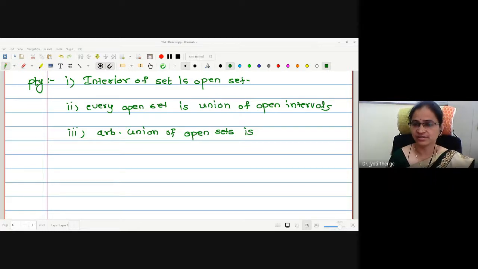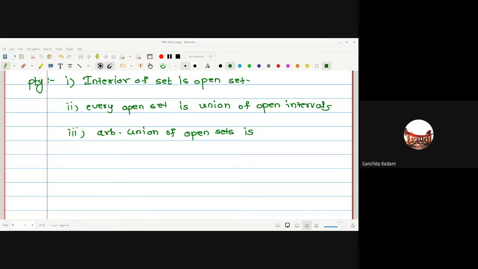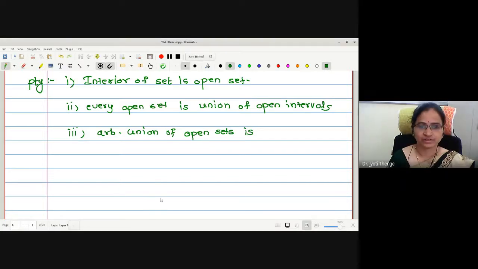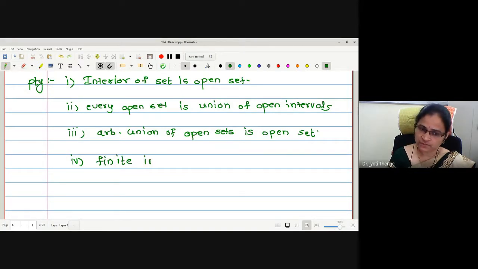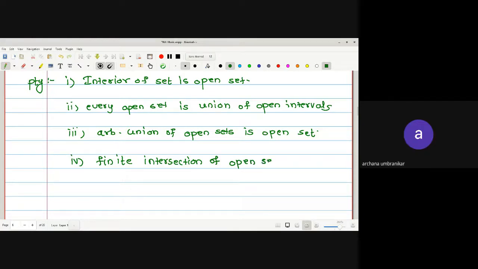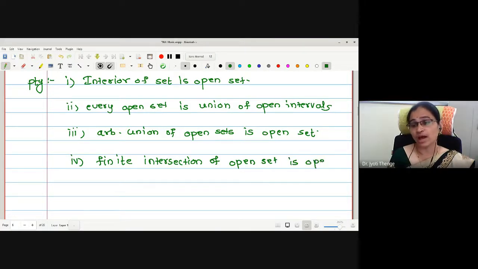Yes, Sanchita? Yes, ma'am. Open set union open set is open. Very good. Arbitrary union of open sets is an open set. Okay. What about arbitrary intersection? Let us go for finite first. What is finite intersection of open sets? Open, ma'am. Yes. What about arbitrary intersection now? I think you are very clear what is arbitrary intersection, what is finite intersection.